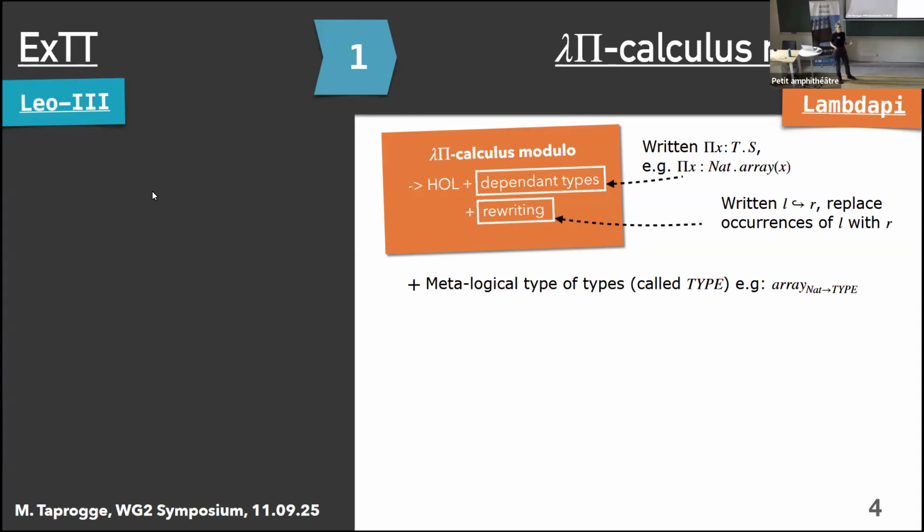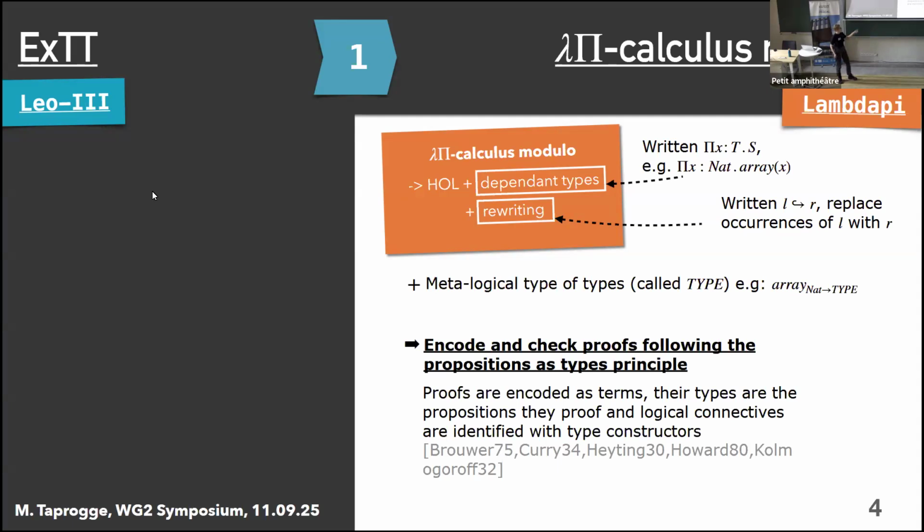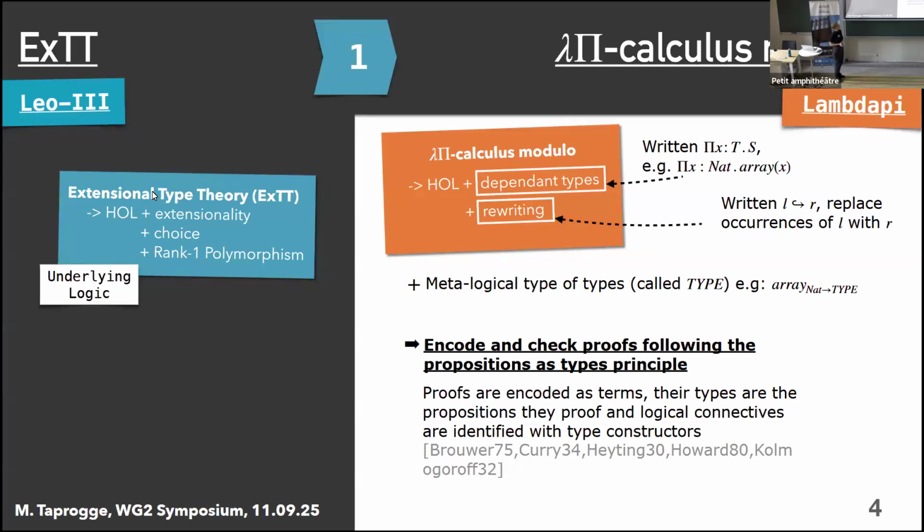The object logic that we're trying to encode is, and of course we're trying to use this meta logic to have an encoding following the propositions-as-types principle, which will allow us to automatically check the correctness of our proofs by checking the typing of the encoding. So the object logic that we're going to encode here is extensional type theory, which is higher order logic with extensionality, choice, and rank 1 polymorphism.